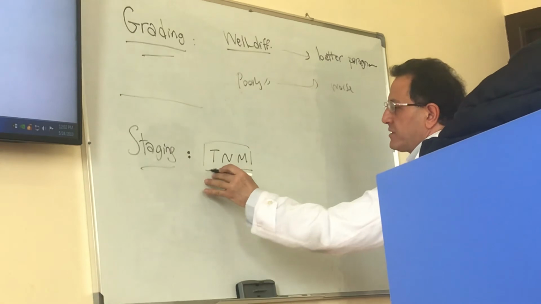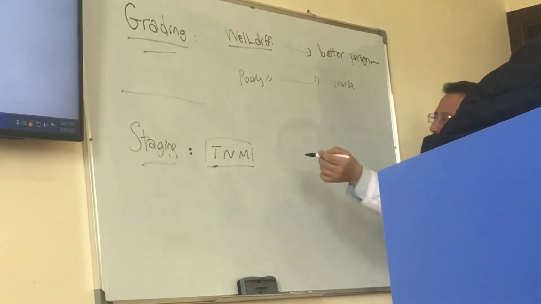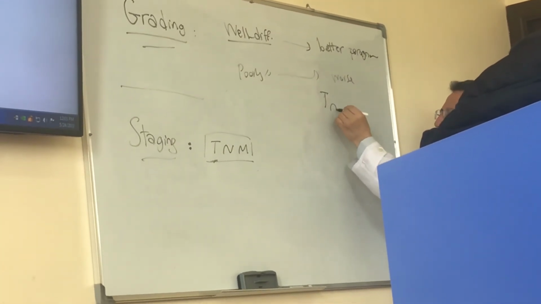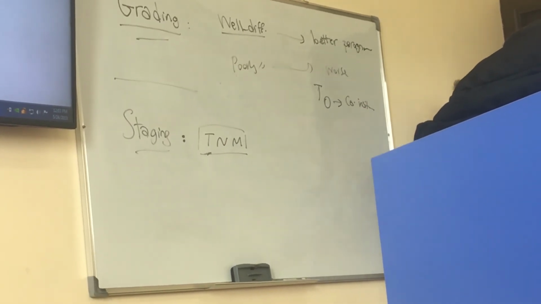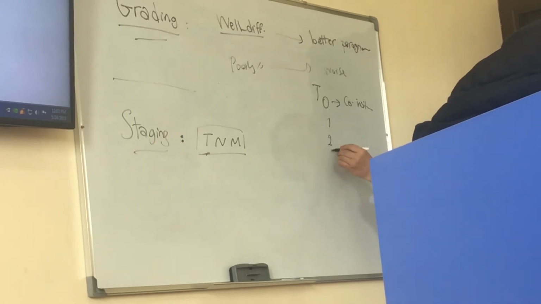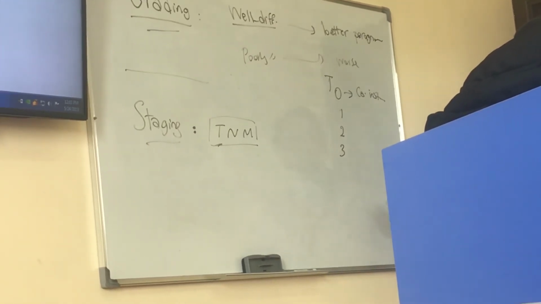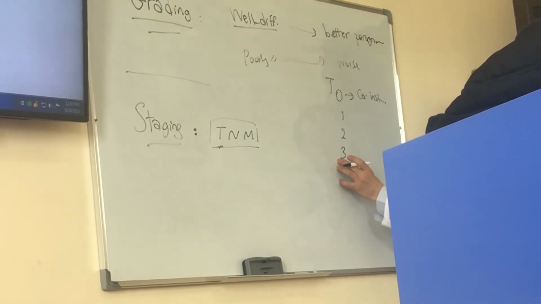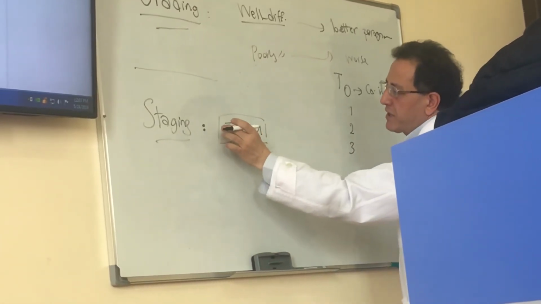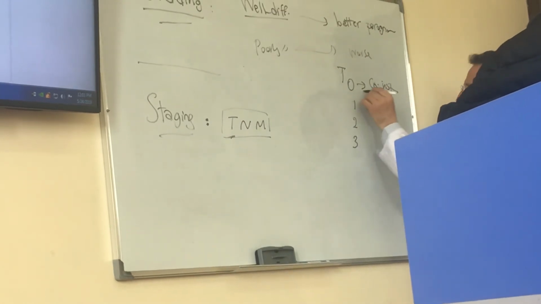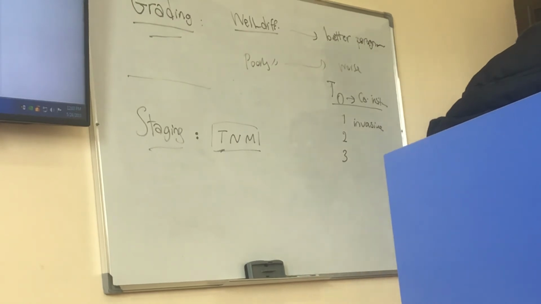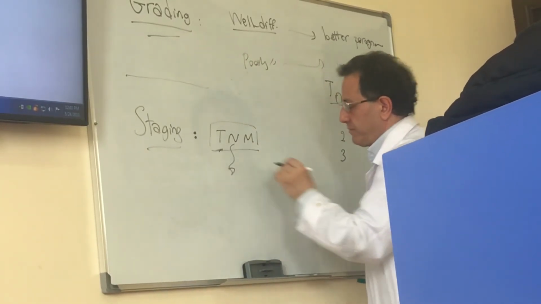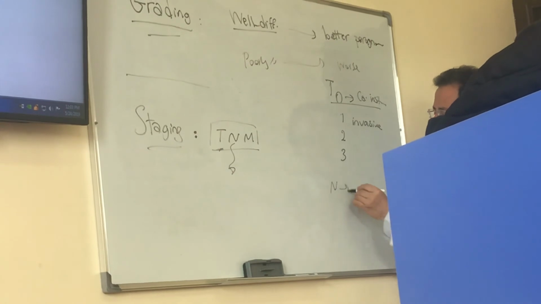So, T is the size of the tumor. T is tumor. If we say T0, it means it is carcinoma in situ. But then we use some numbers such as 1, 2, 3 to show that the size of the tumor is increased. So T is the size of the tumor, T0 is carcinoma in situ, and after 0 is invasive. N is the lymph node.